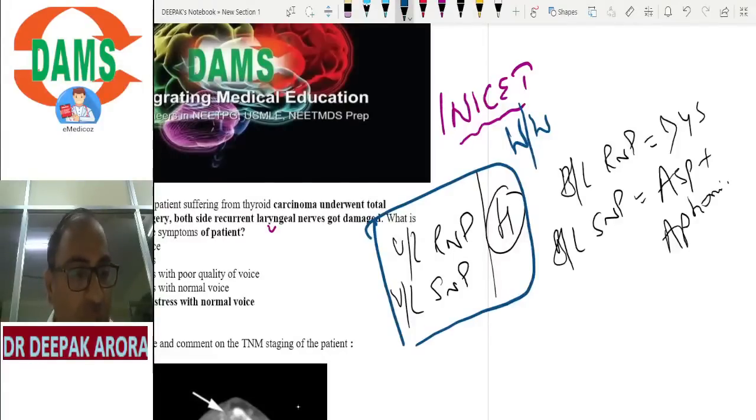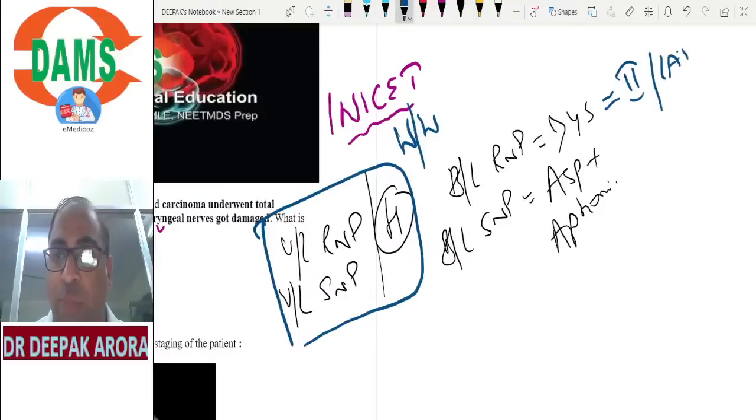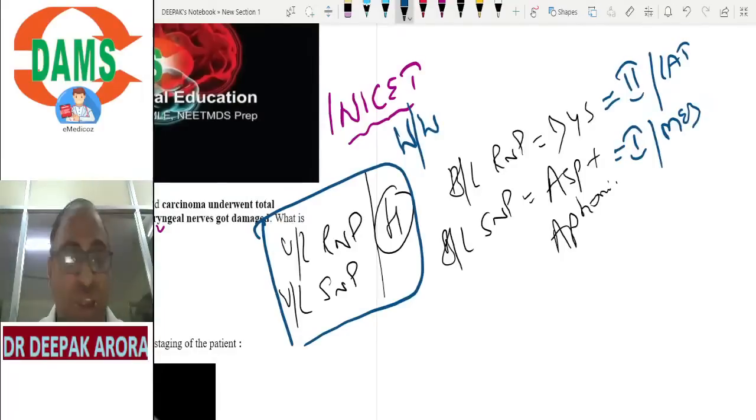Clear? Just concentrate. Bilateral recurrent nerve palsy is dyspnea. Bilateral superior laryngeal nerve palsy is aspiration with aphonia. Done. In bilateral recurrent nerve palsy, we will go for which type of thyroplasty? Just remember, type 2 thyroplasty. It is a lateralization procedure. So you should be confident it is a lateralization procedure. And in bilateral superior laryngeal nerve palsy, we do type 1 thyroplasty, that is a medialization procedure.